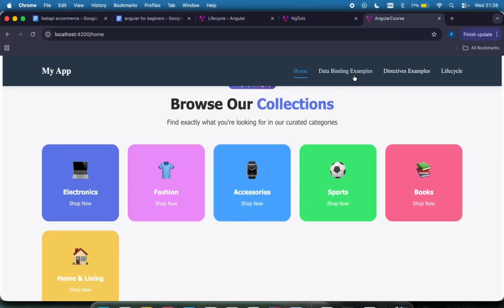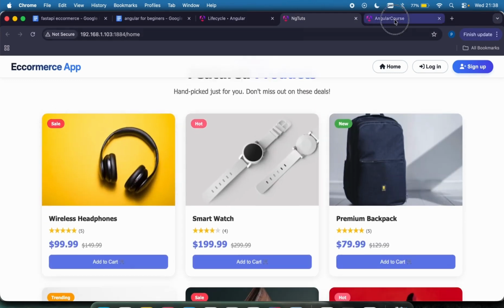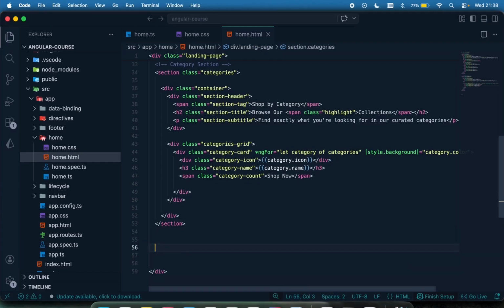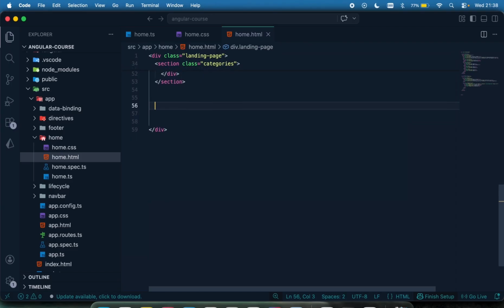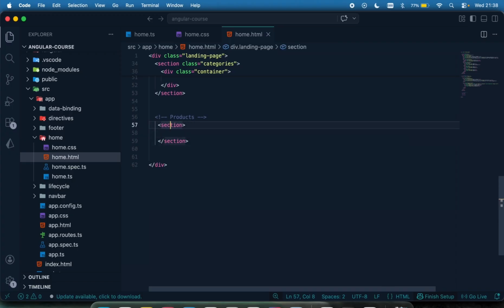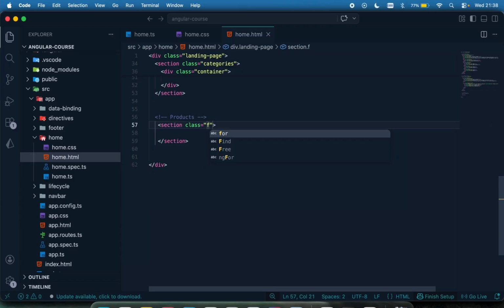So we'll head on to have this featured product right here so we can display our products. I'm going to head on to my code and move it down after the section. Let me move this up a bit. I'm just going to have my comment and say products like this, and this is going to be a section, and it's going to have a styling which I call featured.